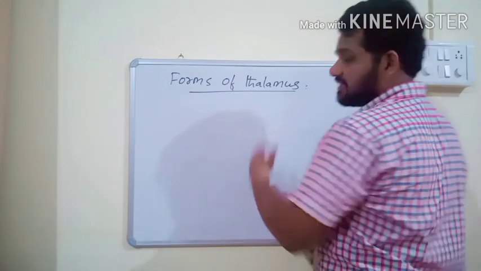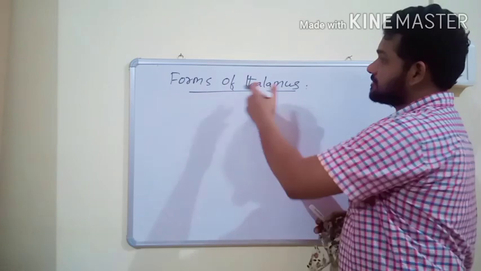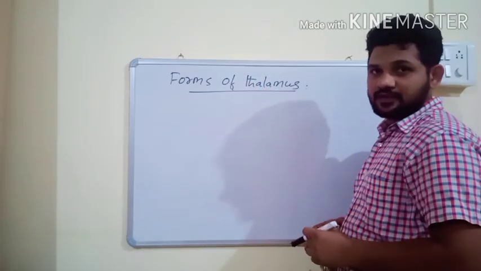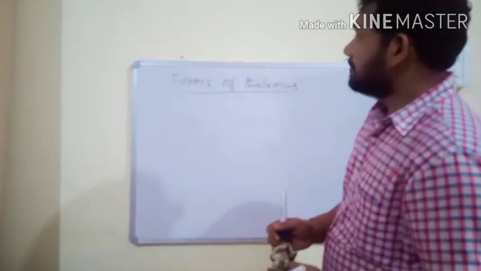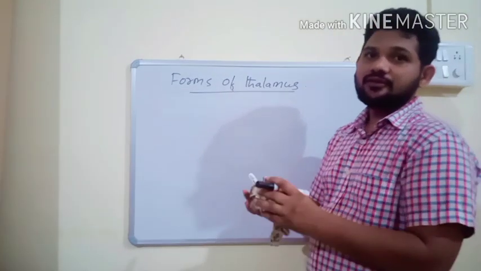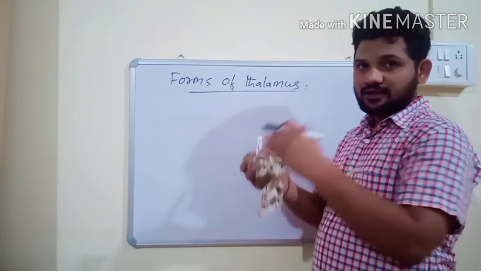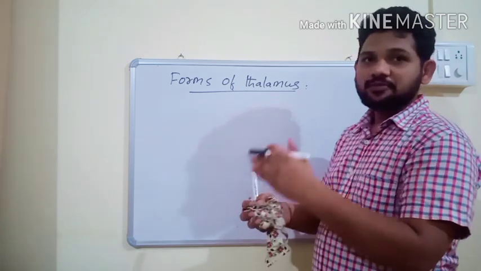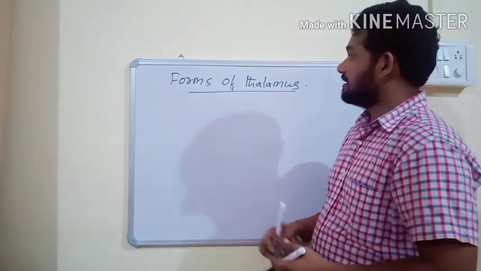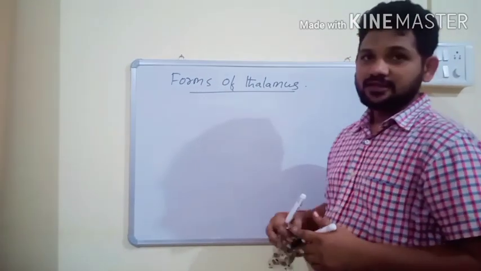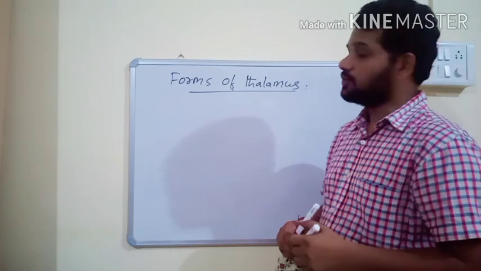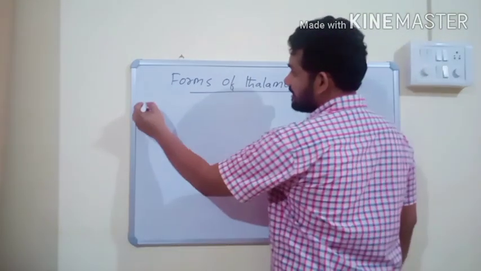So this is the last topic of the flower, that is forms of thalamus. What is the thalamus? It is the seat of the flower. Based on the insertion of the ovary in the thalamus with respect to other floral organs, the thalamus has different forms, and according to these forms, flowers can be categorized into 3 types. So what are the 3 types of flowers?